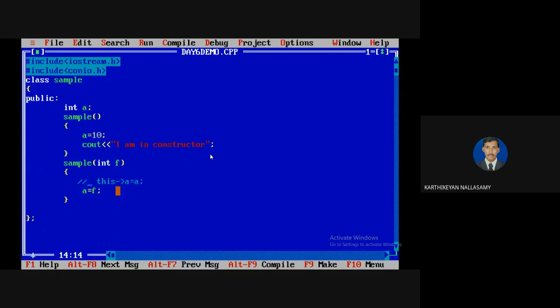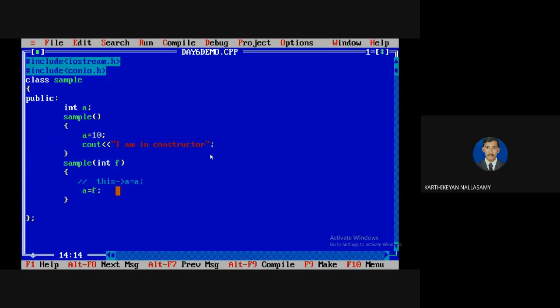So always try to give a relevant name, so they give a relevant name to the data member. Always the formal parameter name is also relevant to the data member, so that it is easy to understand that the parameter is only for assigning the value of this instance parameter. So many of them prefer to go with the same name. That is our choice as a programmer. If you want, you can go with the same name, or otherwise you can go with a different name.